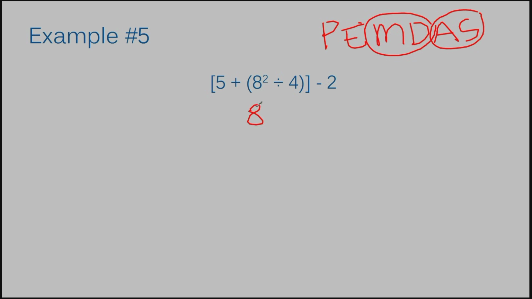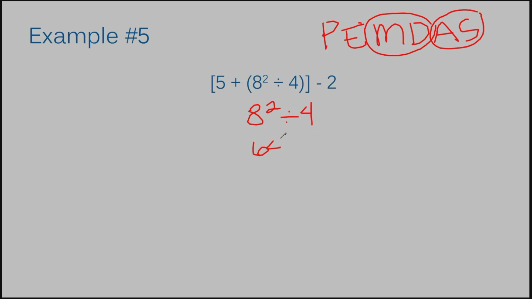8 to the second power divided by 4. Okay, so within this, do I have any parentheses? No. Do I have any exponents? I do. What's 8 times 8? 64.